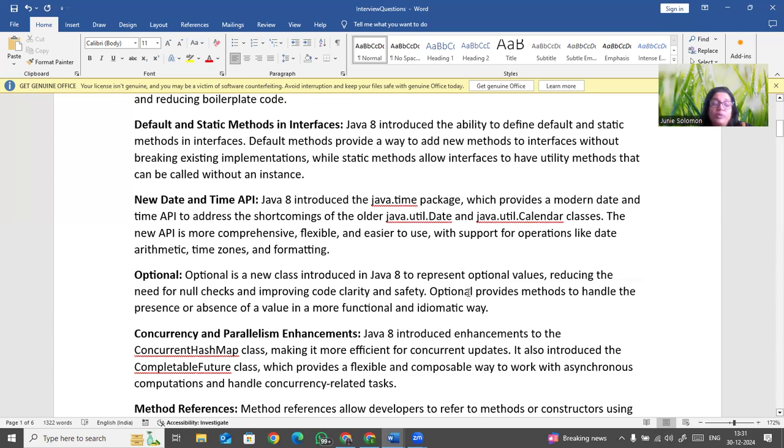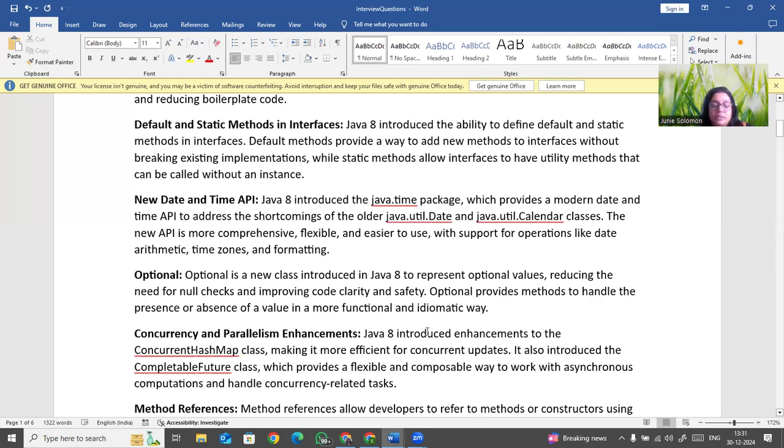And Optional is nothing but reducing the null values, right? So normally in every program, whenever we have bulk data, we used to check nulls, to make things more clear and on the safer side, right? So in that case we can reduce it by using Optionals, right? We don't have to do that thing.